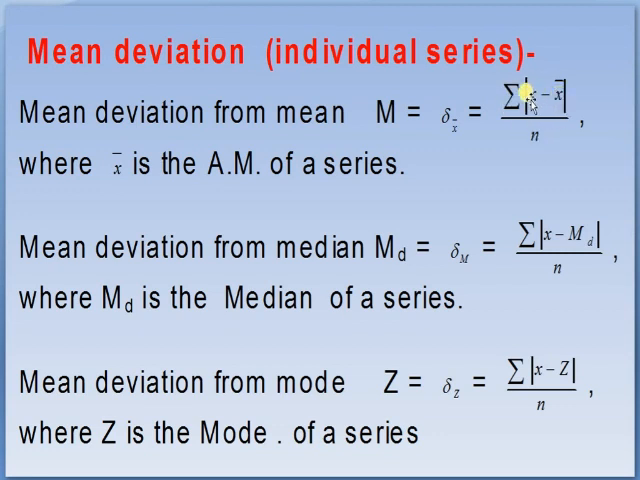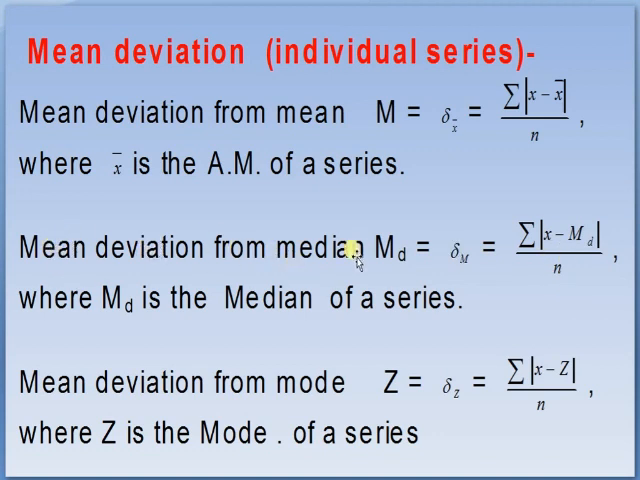Mean deviation in case of individual series. Mean deviation from mean, where x bar is the mean, is represented by delta x bar, and that is summation of mod x minus x bar divided by n. As we know, the sum of x minus x bar is always 0. If we take the modulus values of x minus x bar, all negative values become positive and positive values also stay positive, then we find the mean deviation from mean by taking the modulus of negative and positive values here, and that is the mean deviation from mean, delta x bar.